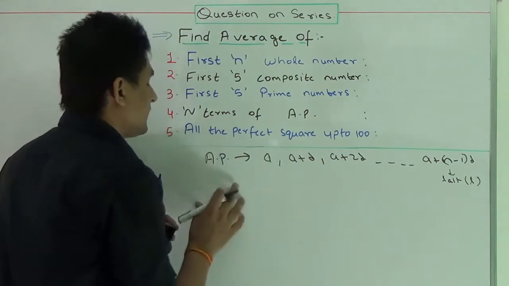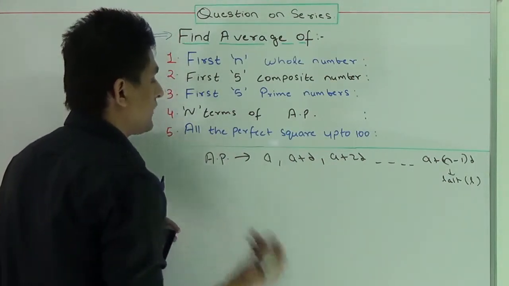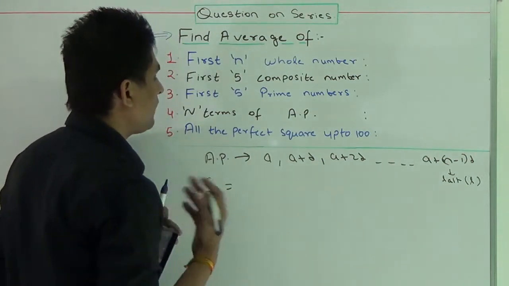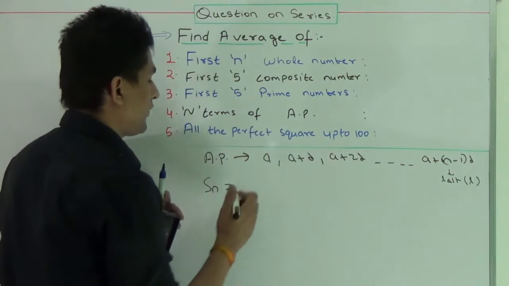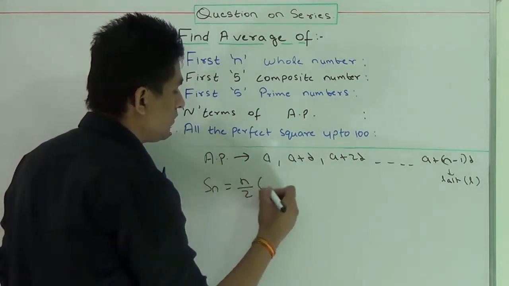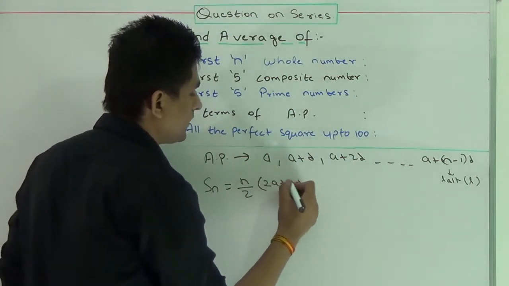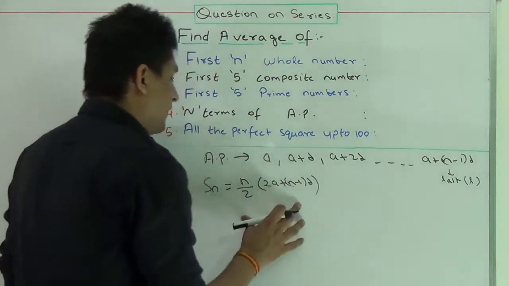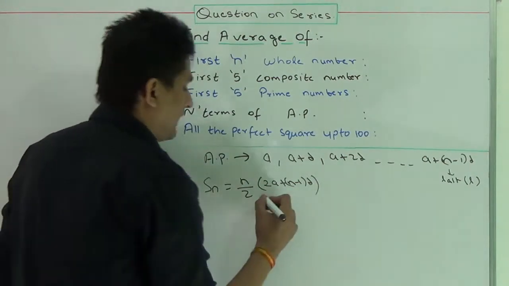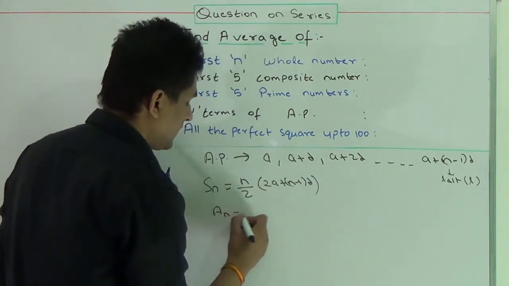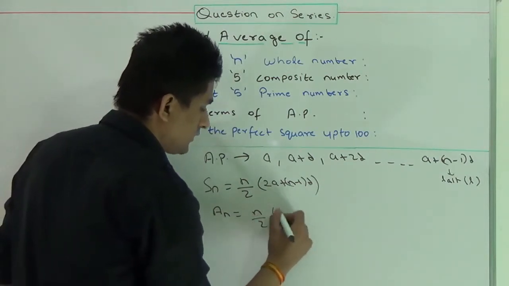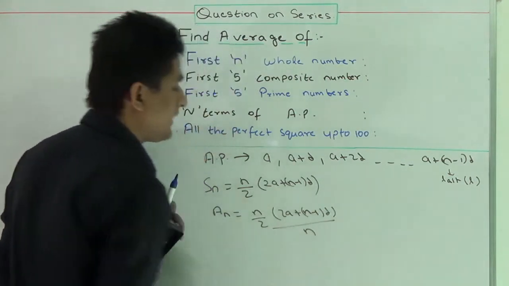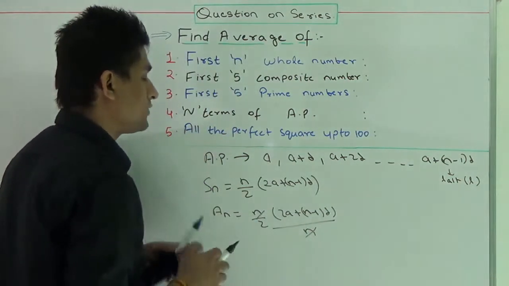Again, we have to find the sum of n terms of the AP in order to calculate its average. So I'm denoting its sum by Sn, and we have the general formula for the sum of n terms of an AP, that is n by 2 into (2a plus (n minus 1) into d). Okay, this is the formula for the sum of n terms of an AP, and in order to calculate the average of n terms, I have to divide it by n. I'll divide it by n, and from here I'll get the average.